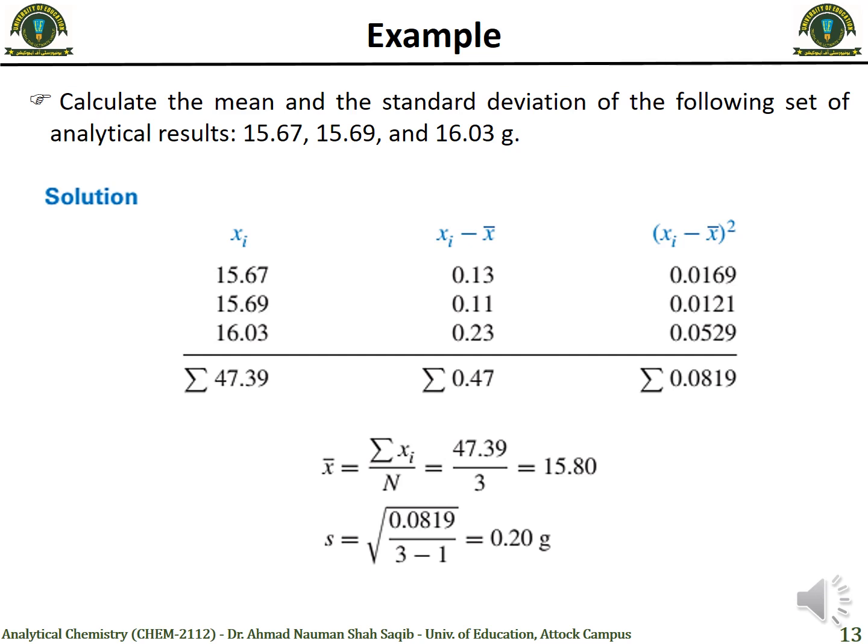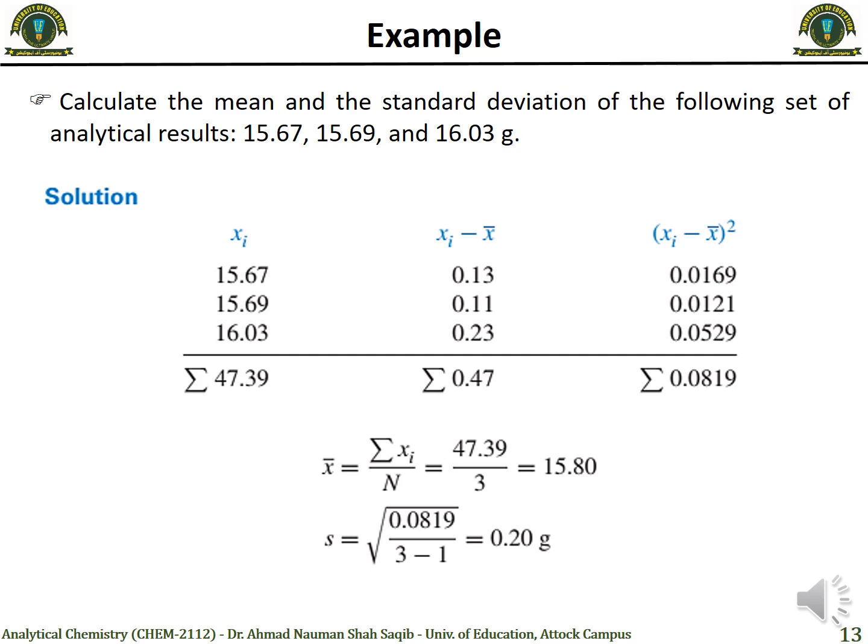In the third column, we take the square of these values. So for the first, second and third, we get 0.0169, 0.0121 and 0.0529, and when we take the sum of these values, we get 0.0819. In this way we calculate xi minus x bar whole squared, and then we will put it into the equation for the standard deviation.